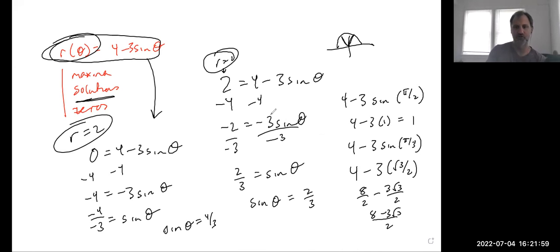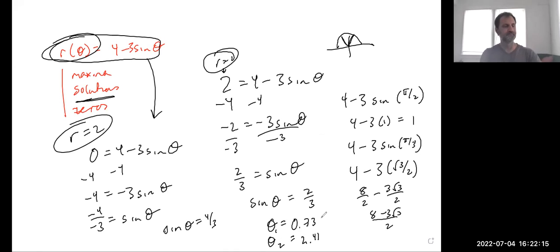That gives me my first solution, which is theta equals 0.73. And then I can find my second theta using pi minus that. So I got 2.41. And so now let's go back and just look and see that that makes sense. So this should be the points 2 and 0.73, and also 2 and 2.41.